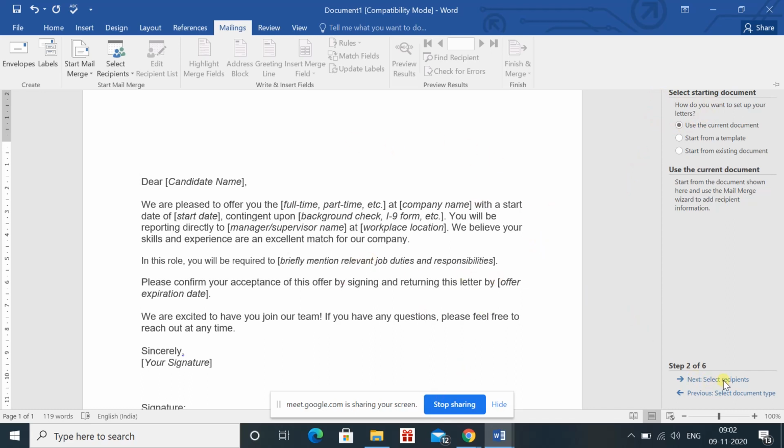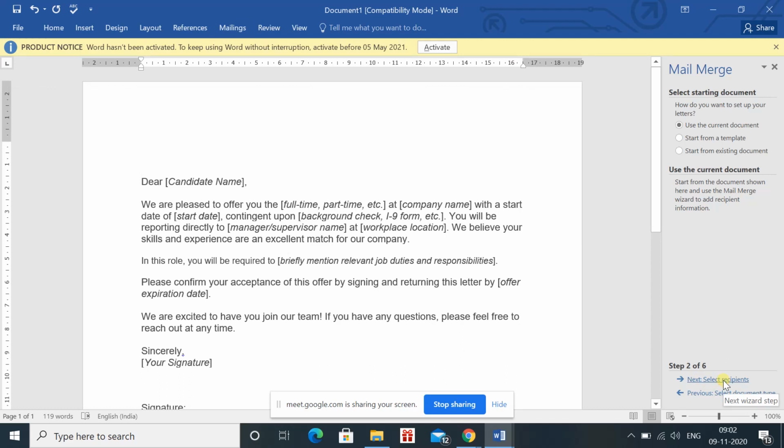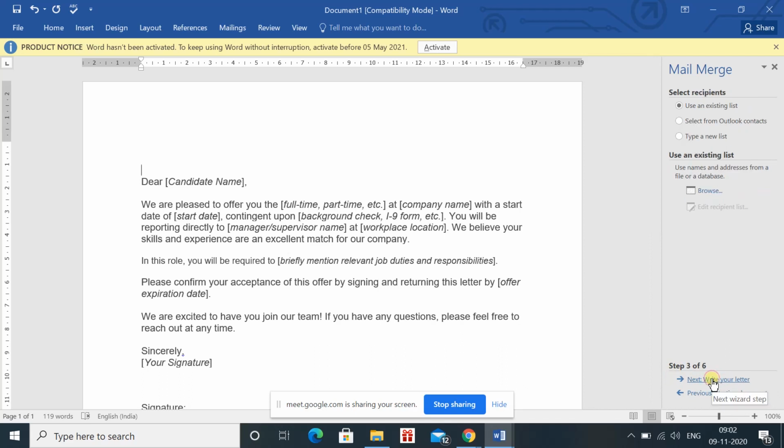Then select recipient. The next step is you have to select the recipient to whom you want to send it. So I'm clicking this select recipient. When I click select recipient, you will see use an existing list. If you have created some existing list, you can take that also. But if you want to use the Outlook contacts, you can take the Outlook contacts also, because Outlook is also related to Microsoft, and Word is also related to Microsoft. You can use both.